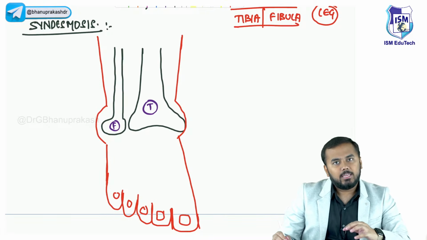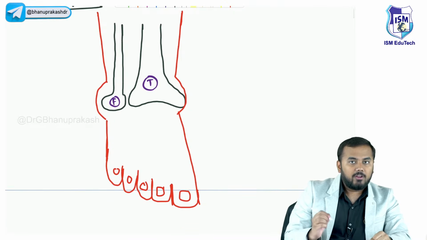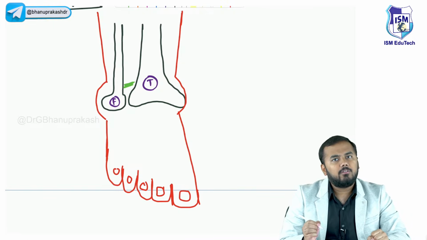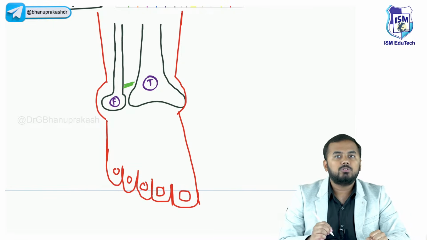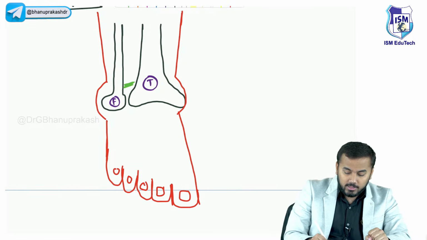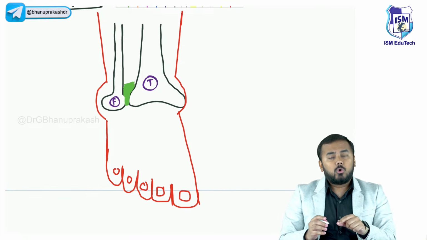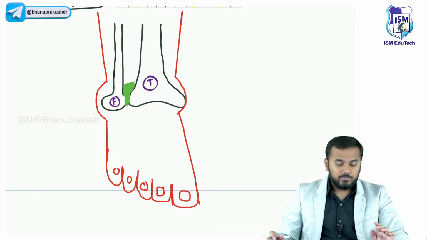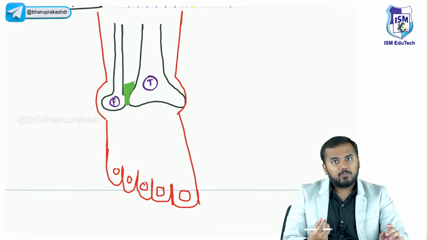Now, why am I telling you this? Between tibia and fibula, there is a joint. This green color, from now onwards, whenever I draw a green sketch in between the bones, that means a joint. Now, this joint is located between tibia and fibula. Tell me, is it located in the lower part or in the upper part of tibia and fibula? It is located on the lower part.